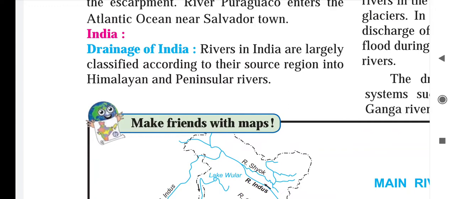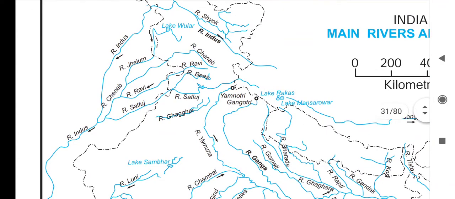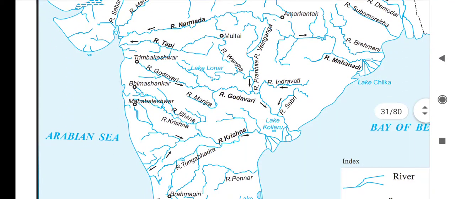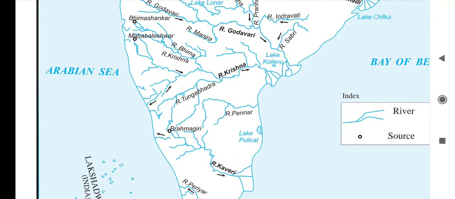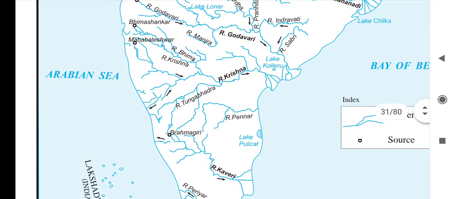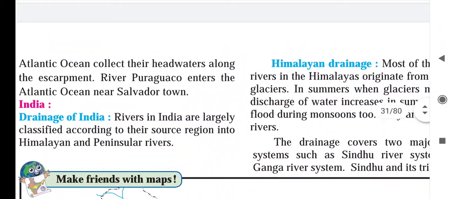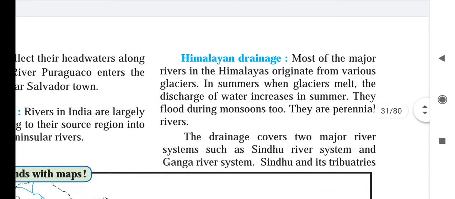Rivers in India are largely classified according to their source region into Himalayan and Peninsular rivers. So in our India, two river systems we can find. The rivers which originate in the Himalaya are called Himalayan rivers, like Ganga, Indus, etc. And downside, Godavari, Krishna, Kaveri, these are the peninsular rivers. First we will study the Himalayan drainage.